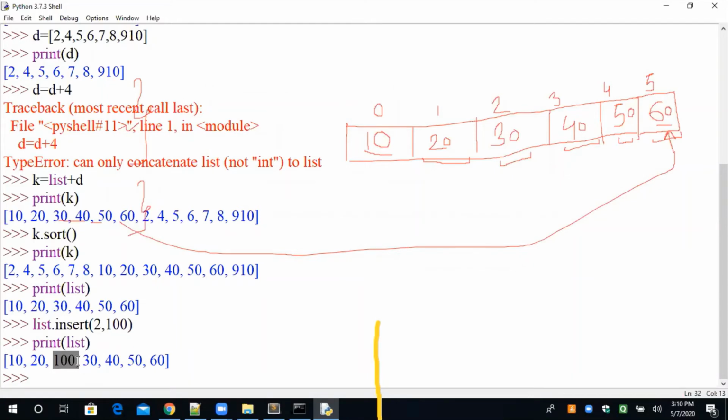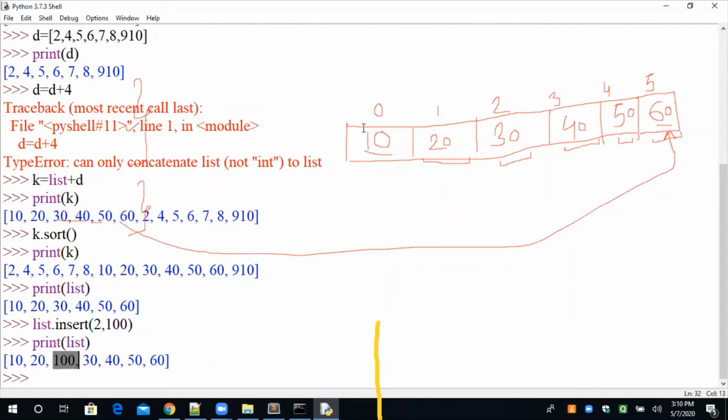Append will always insert the element at the last, or at the end, but with the help of insert we can insert the element on any position, but that position must exist. Suppose we have 100 flats in the apartment and somebody is saying just accommodate me after the 1,000, so it is not possible. Okay, fine. So let's get going back to the session.